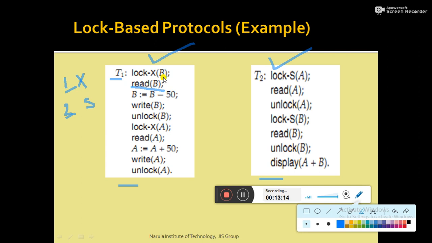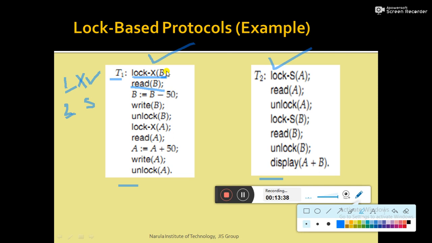How to modify? You have to deduct the $50. So you have to perform both the read and write operations. That means you have to make a lock request in exclusive mode lock, and how to execute it? With the help of the lockX command. So lockX B means transaction T1 is making a lock request in exclusive mode lock on data item B.